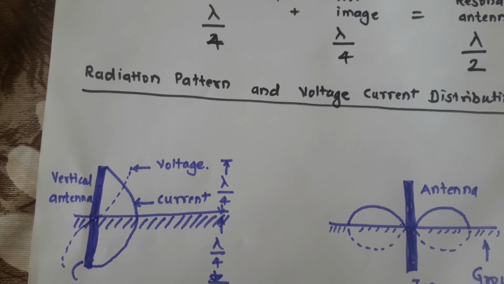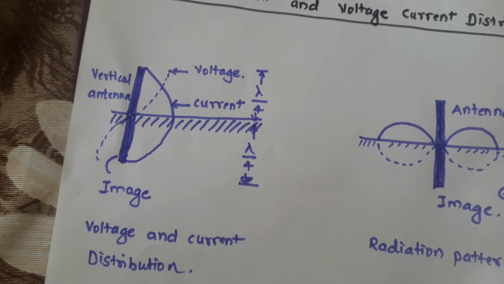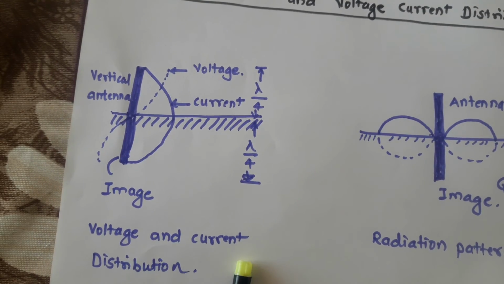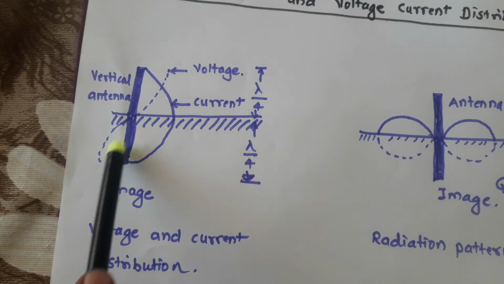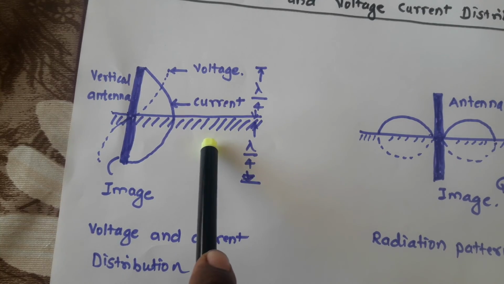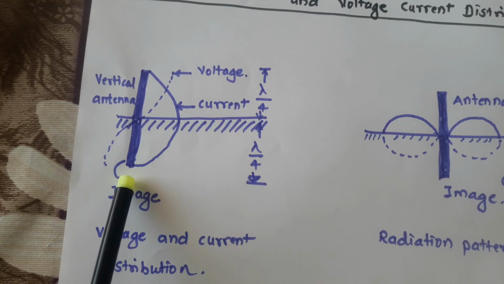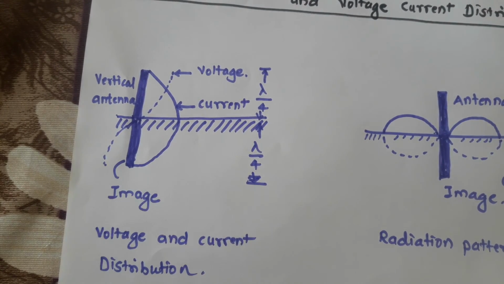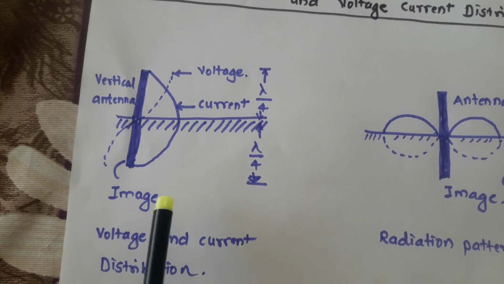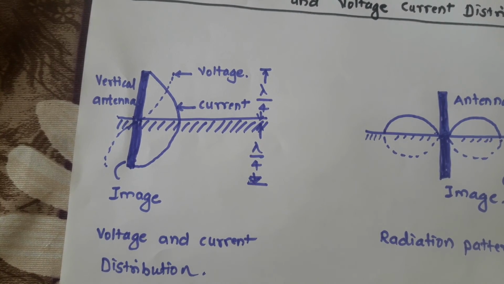Now let us have a look over the radiation pattern and voltage current distribution of this antenna. The first diagram indicates voltage and current distribution. So this is the vertical antenna and this is your image which is below the conducting ground surface. In actual practice, we observe such a current distribution, and this is the voltage distribution, right? So current node, voltage node, current antinode, voltage antinode will be created exactly similar to your dipole antenna, right?